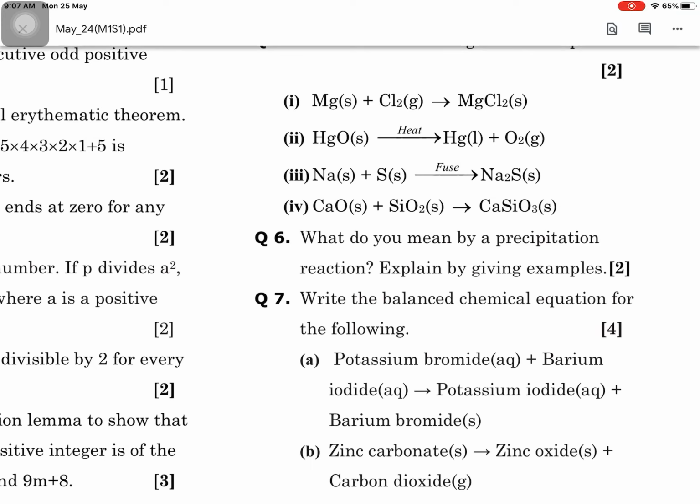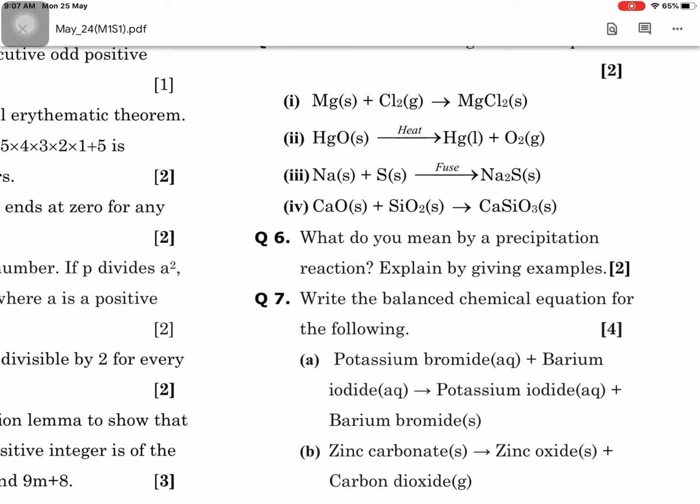So due to gravity, it is deposited or settles on the bottom of the test tube, and above the other, a clear solution is also obtained here. This clear solution is the light substance, and the other is the heavy substance. This type of reaction is said to be a precipitation reaction, because the concentrated massive substance that is deposited on the bottom of the test tube is called the precipitate. So it is called the precipitation reaction.